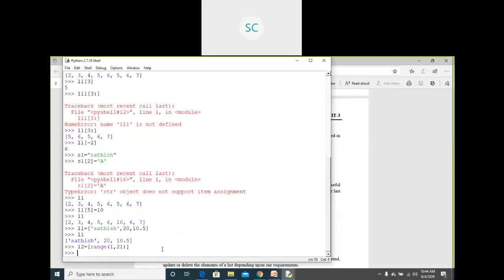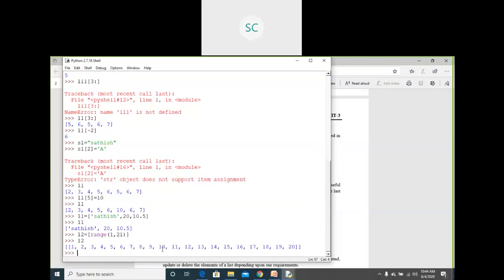If I take L2 here, you will see this is the list. In this way also you can create one list, instead of giving the numbers manually, by using the range function.